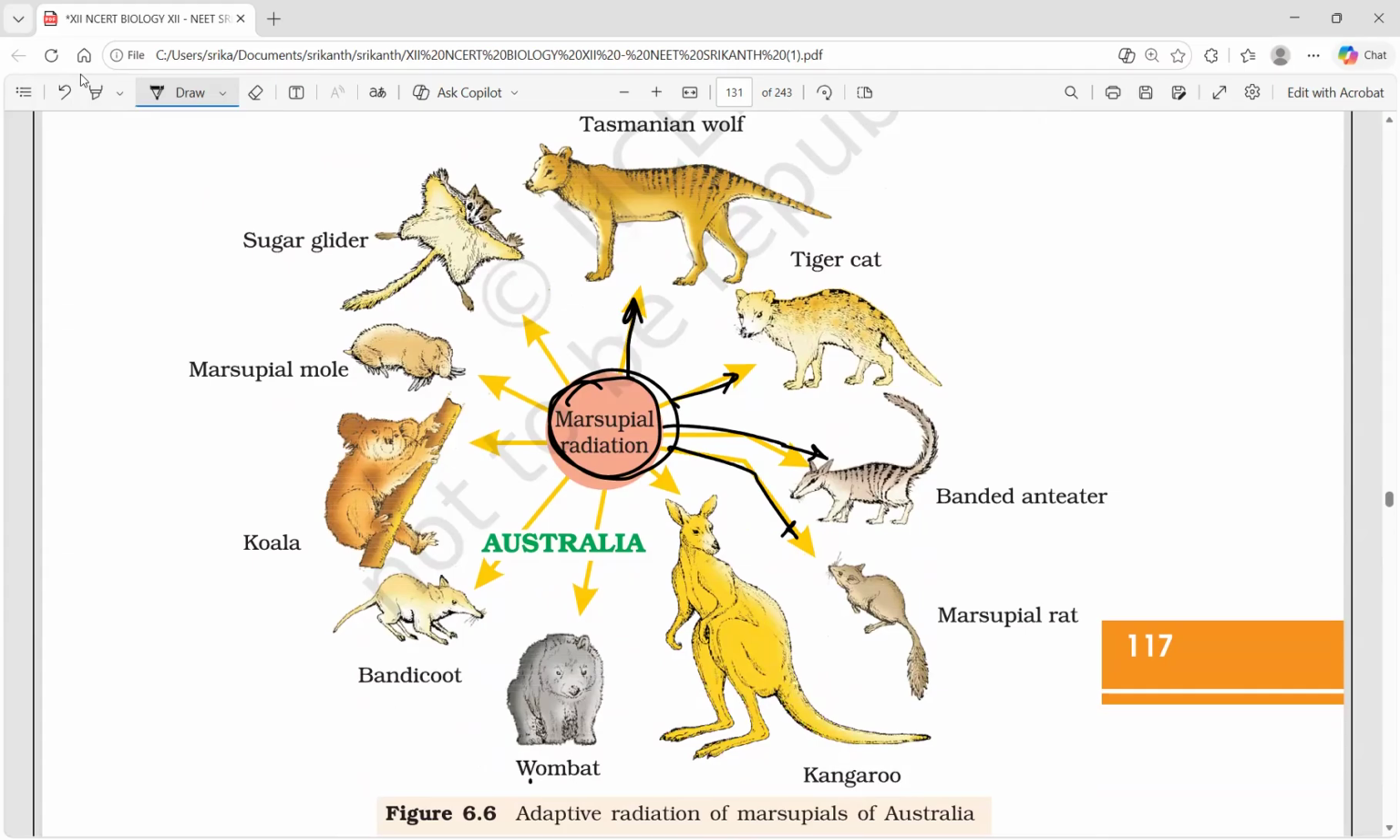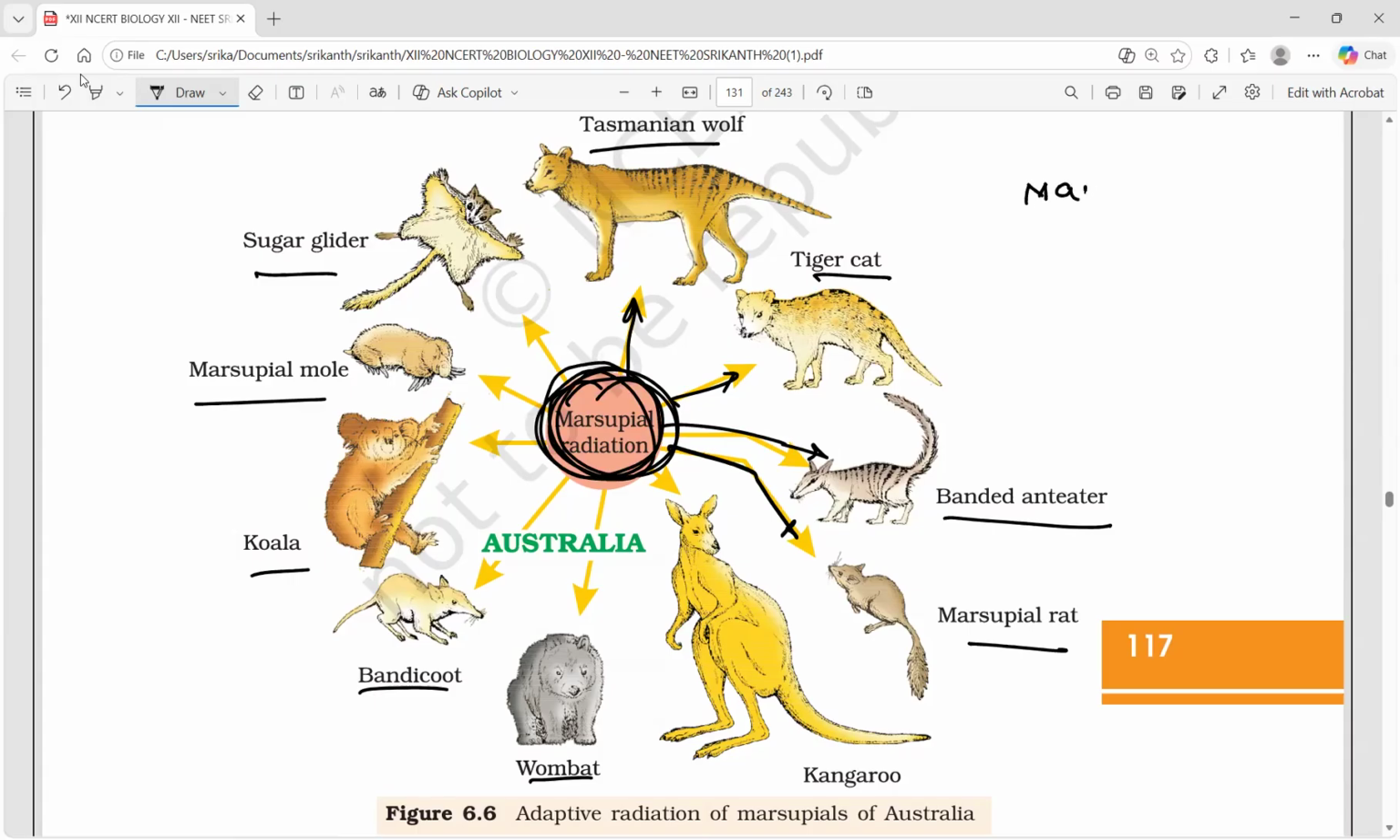The diagram is important here. Wombat, bandicoot, koala, marsupial mole, sugar glider, Tasmanian wolf, tiger cat, banded anteater, marsupial rat. All these are examples of marsupial radiation. Here, let me explain once. Class Mammalia has three subclasses. Prototheria, we call them egg-laying mammals. Prototherians are egg-laying mammals.